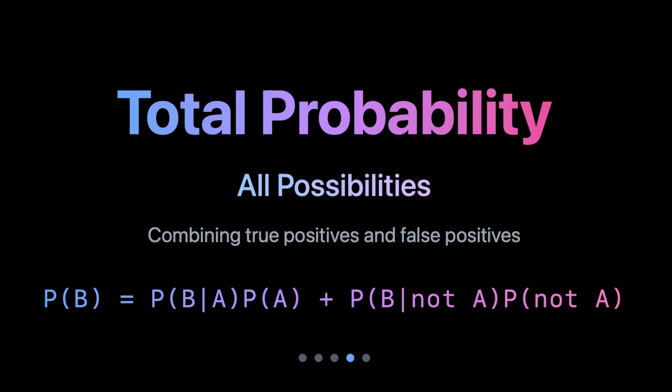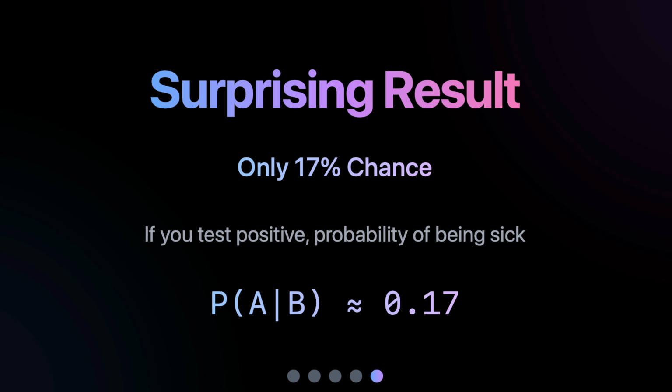Finally, what's the overall chance of getting a positive test? This comes from combining both possibilities. Either you are sick and test positive, or you are healthy but get a false positive. This is probability of B in our equation. When we put these numbers into Bayes' theorem, something remarkable happens. Despite the test being 99% accurate, if you test positive, your chance of actually being sick is only about 17%.